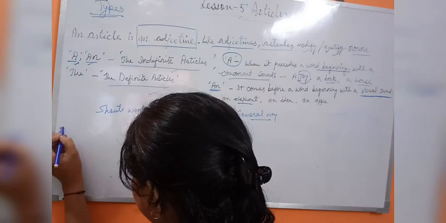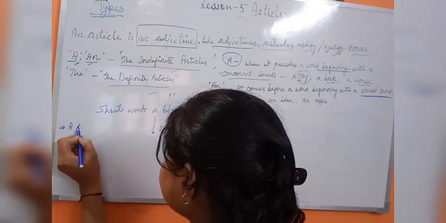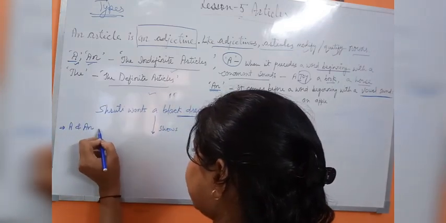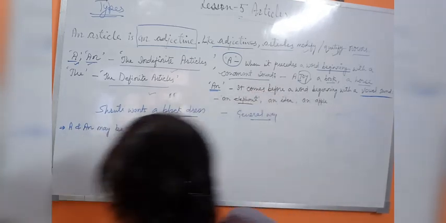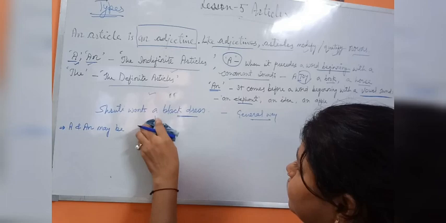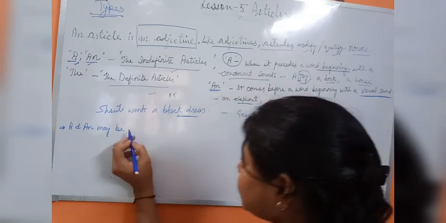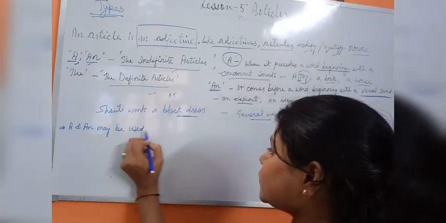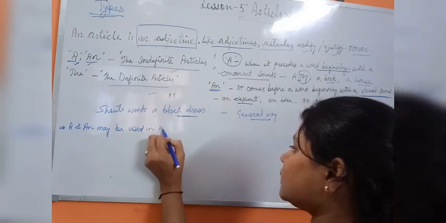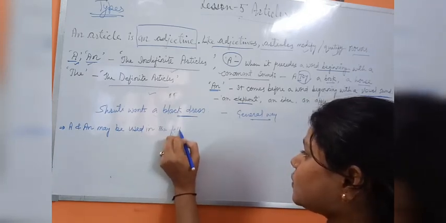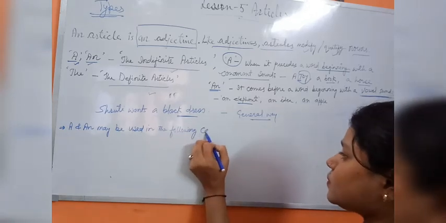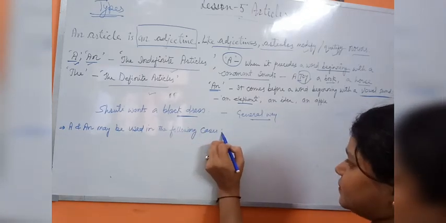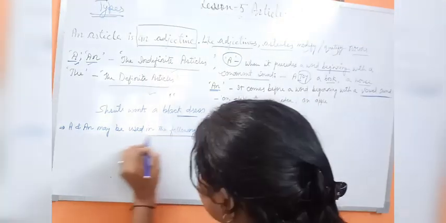First of all, I will write the heading: a and an may be used in the following cases. You can note it down if you want.